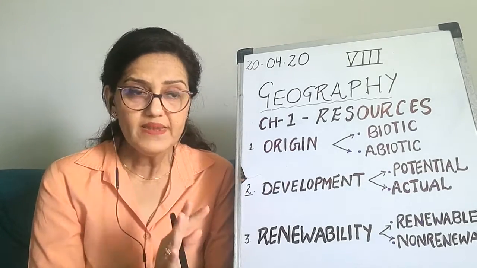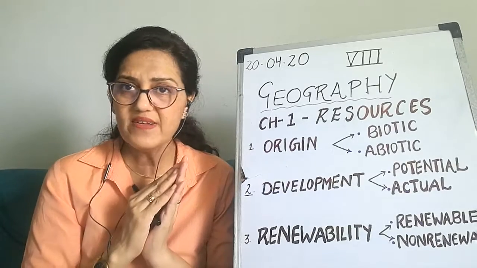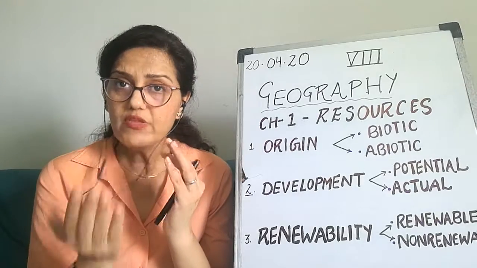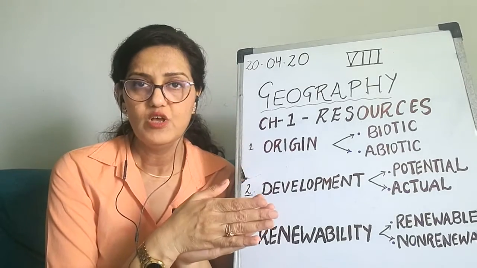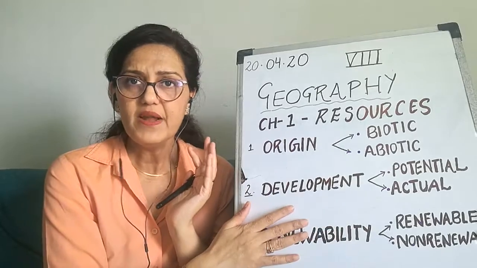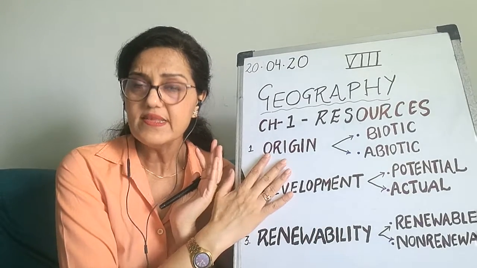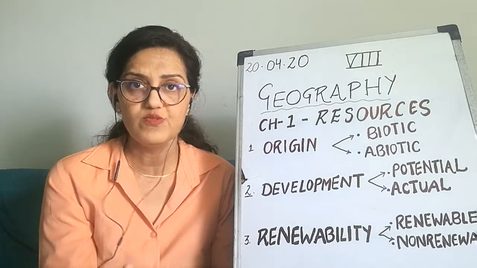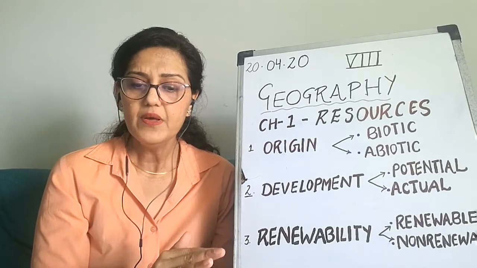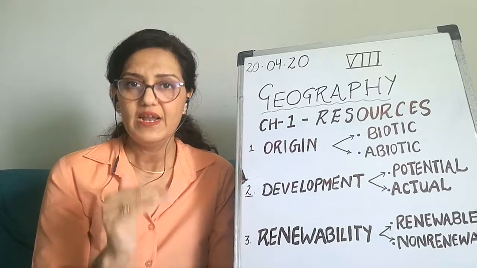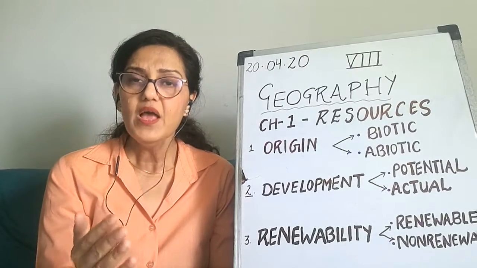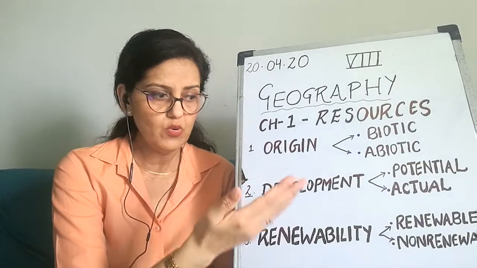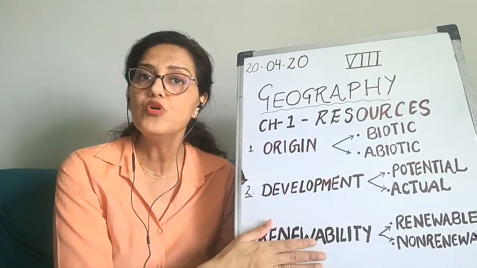Development we have to do, we cannot stop ourselves, we have to grow, it's our nature. But with growth, we have to save our nature also. This is the theme of the chapter, that you should know the meaning of resources, types of resources, and how we can save them for future use. This is all about this chapter. I hope you will understand this from this video, and you would get to know the two different types of resources which I was not able to clear up in my previous class.